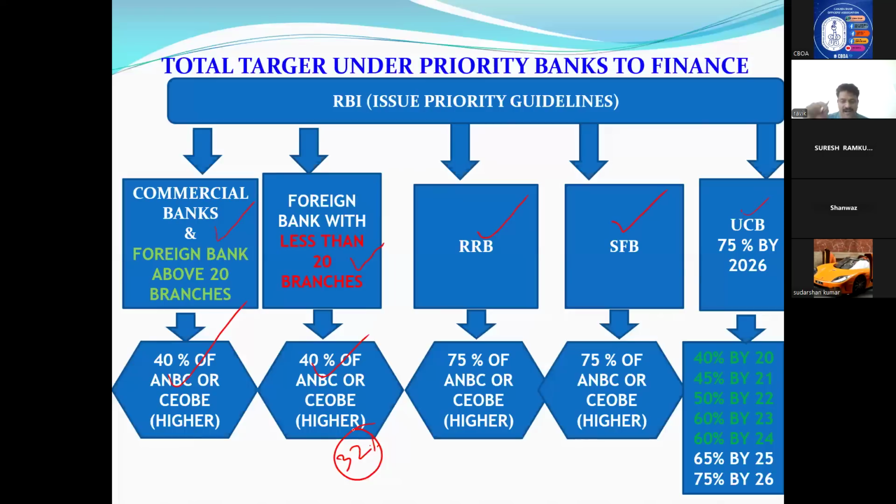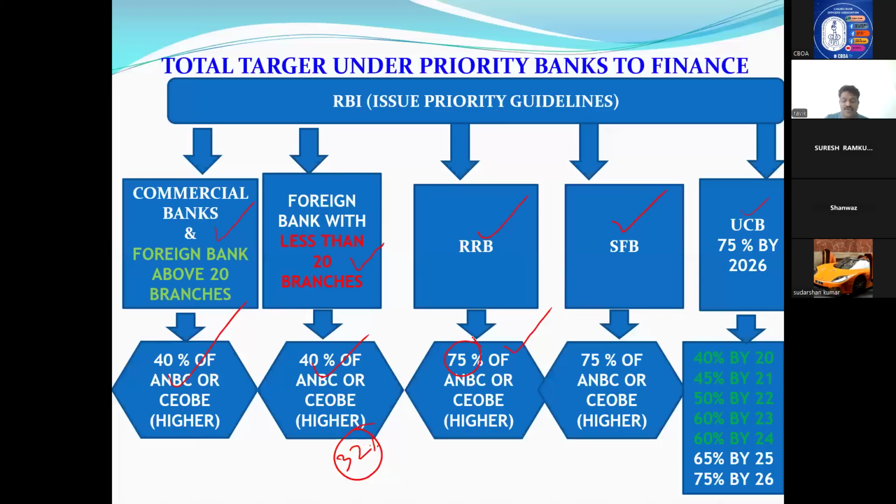Now coming to RRBs. Please note, RRBs do not have a 40% target. RRBs have 75%. Try to understand the logic. RRBs means rural banks, and rural banks mean agriculture loans will be more: KCC, gold loans, KOD, correct? These types of loans will be more. They will not finance big housing loans like us, right? So what RBI told is that RRBs have to achieve a 75% target on priority.